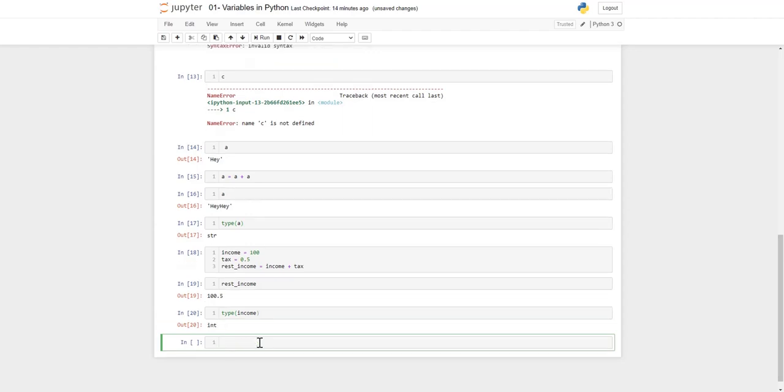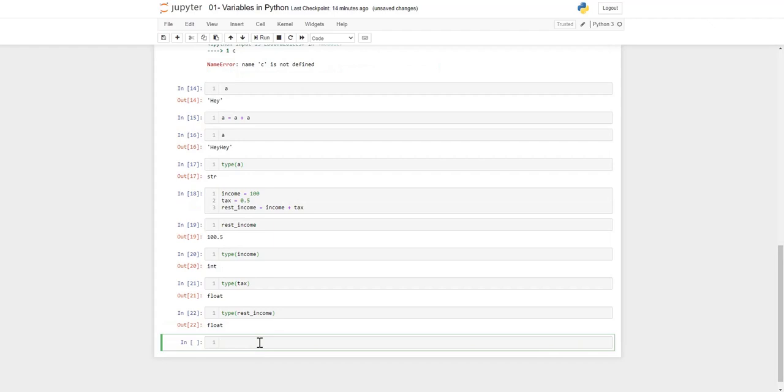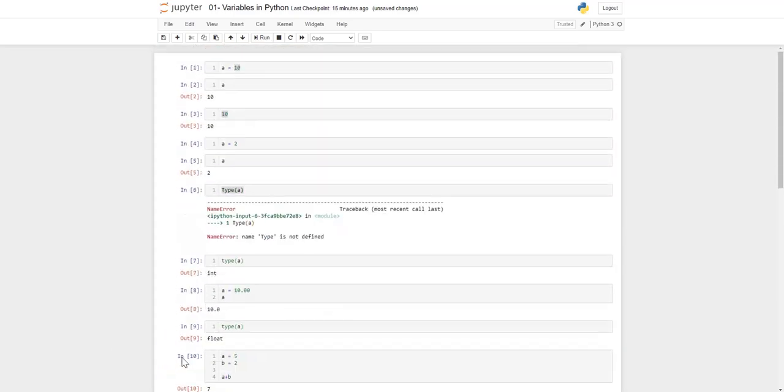So check the class of every variable which we define individually. It's an integer type, the type of tax variable is a float type, and what should be the class of rest income? Let's check. It's a float. So integer plus float value is a float value.